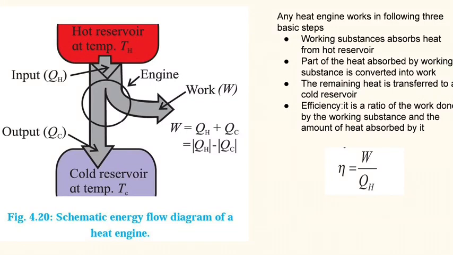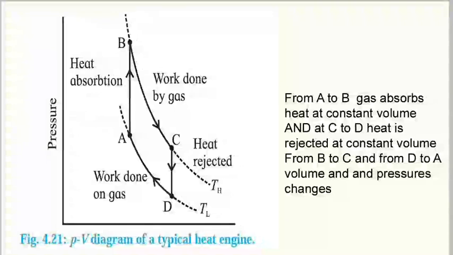Next is how we will represent it in a PV diagram. Students, we will understand this PV diagram in different cycles, the Carnot cycle and the Stirling cycle. Here we are only going to see A to B, where volume is constant and pressure is increasing. From B to C, the work is done by the gas. As you know, this could be an adiabatic or an isothermal process. From B to C, the volume is increasing, therefore work is done by the system. If the volume compresses, then work is done on the system.